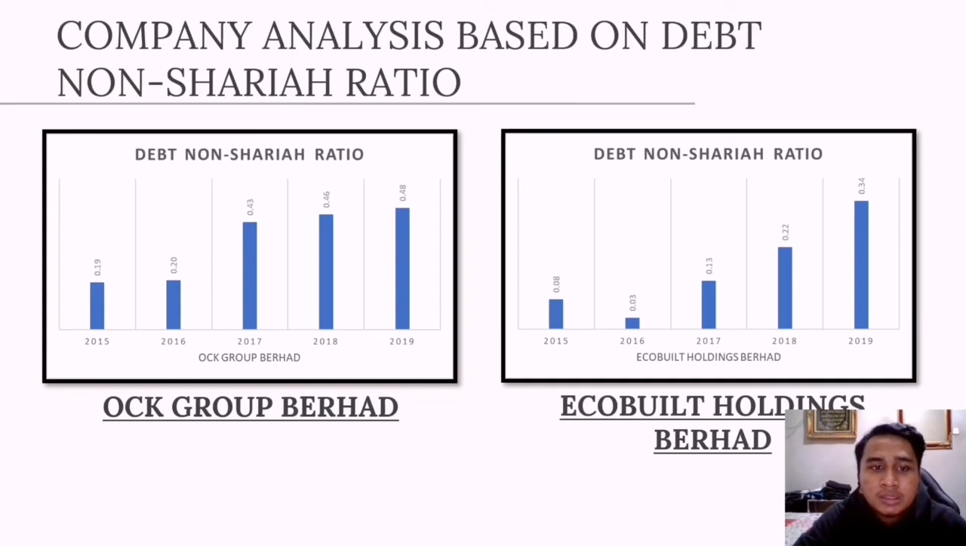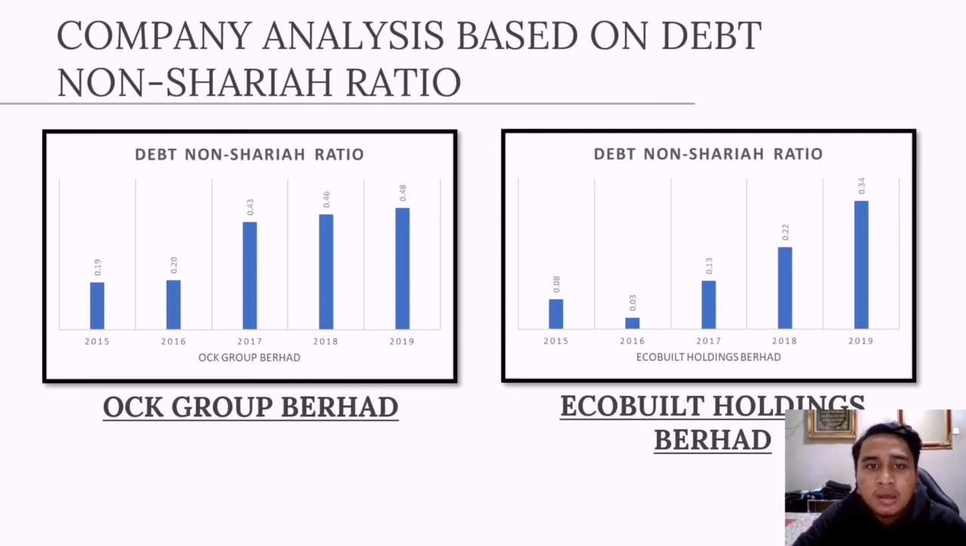Next, we move to OCK Group Berhad. The graph is going up, which is from 2015 in the early 90%, until 2017, 43%, and the latest one, 2019, is 48%. It shows the debt non-Shariah ratio is not Shariah compliant, which exceeds 33%. For EcoBuild Holding Berhad, it shows early 2015 8%, then going down to 30%, and going up again to 2019, which is 34%, which exceeds the 33% limit by 1%.